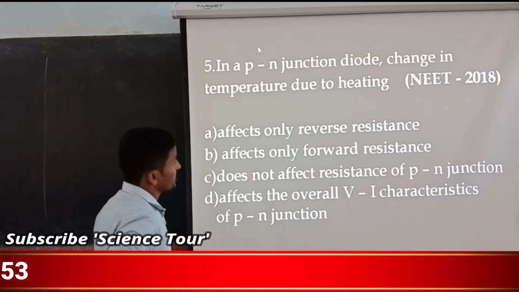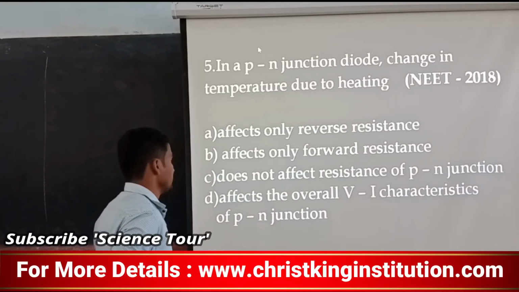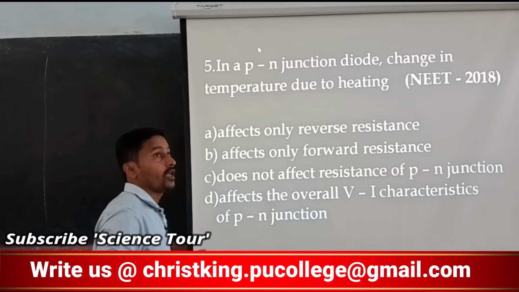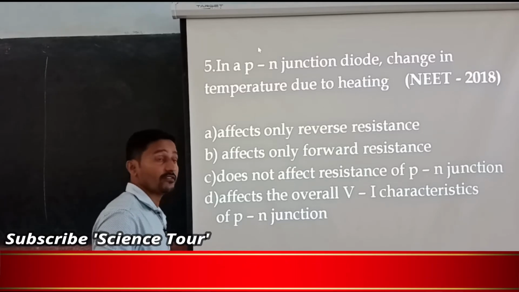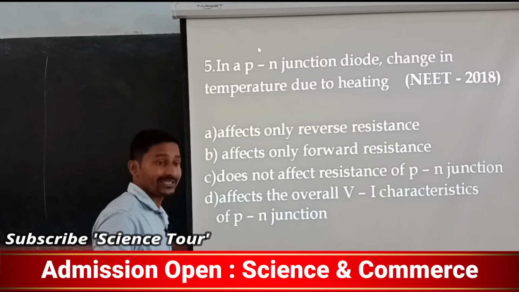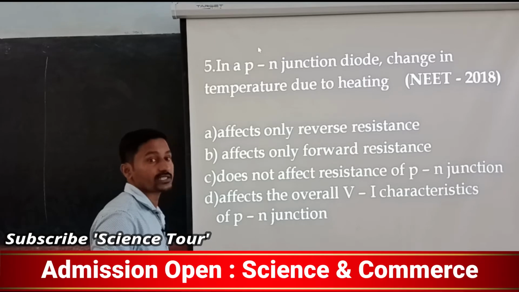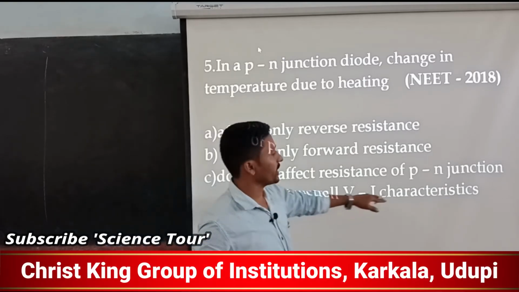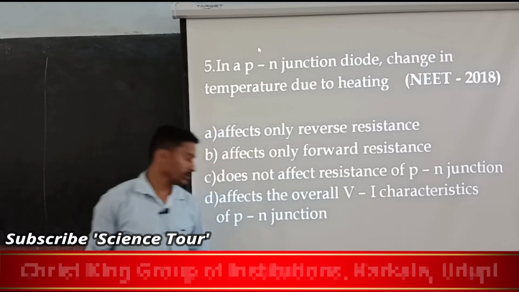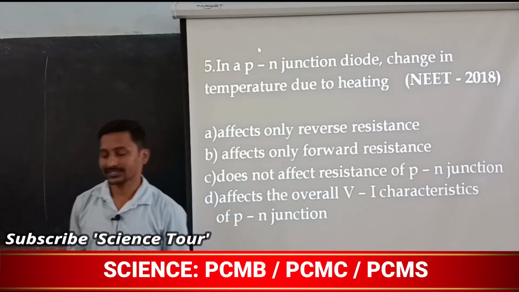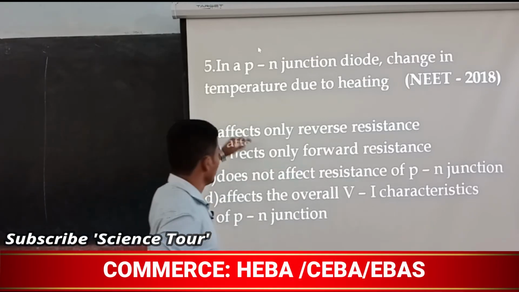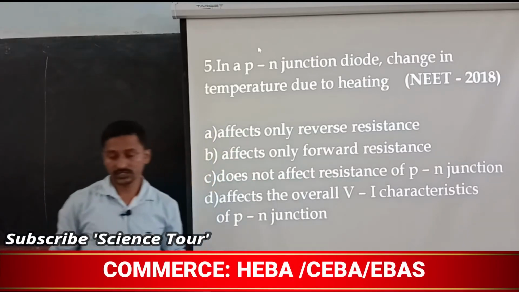Now in a PN junction diode, a change in temperature means everything changes. Current also increases and the barrier potential decreases, because the temperature is enough to move valence electrons to the conduction band, so we get extra charges. So it affects the overall VI characteristics of the junction diode.